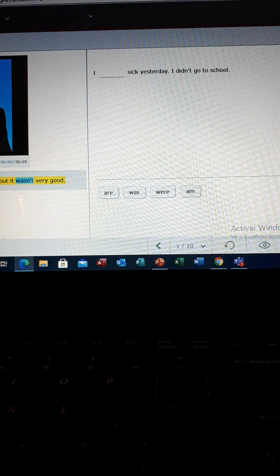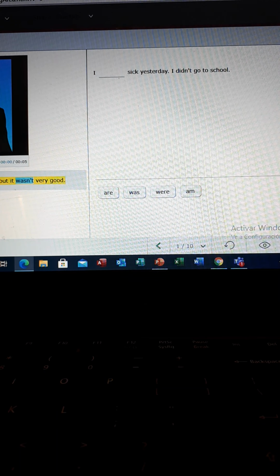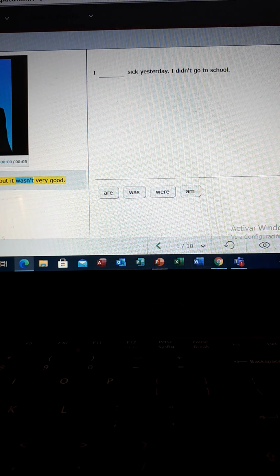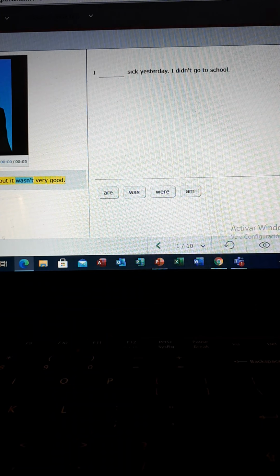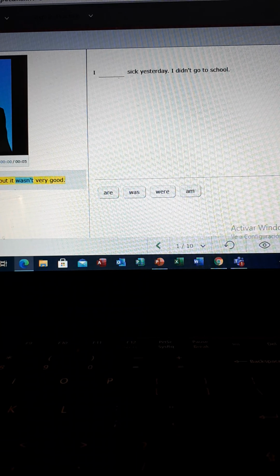Wasn't and weren't. But what happened to the rest of the actions? Remember that we divided them in regular and irregular. We can use it with singular and plural names. And if you need to make a negative statement, first is the pronoun, name or subject, then didn't, then the action in base form, and then the complement.